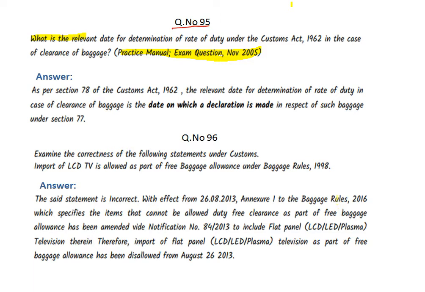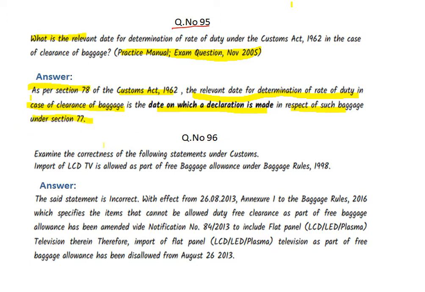Then what is the procedure for determining the clearance of baggage? The answer is like this. As per Section 78 of the Customs Act 1962, you have to write like always: the relevant date for determination of rate of duty in clearance of baggage is the date on which the declaration is made in respect of such baggage under Section 77.